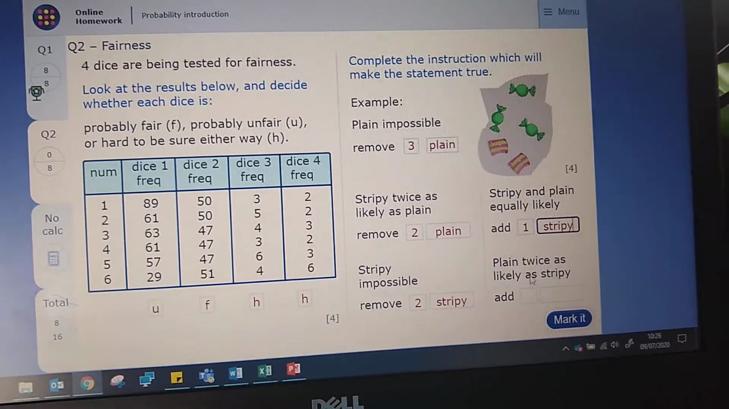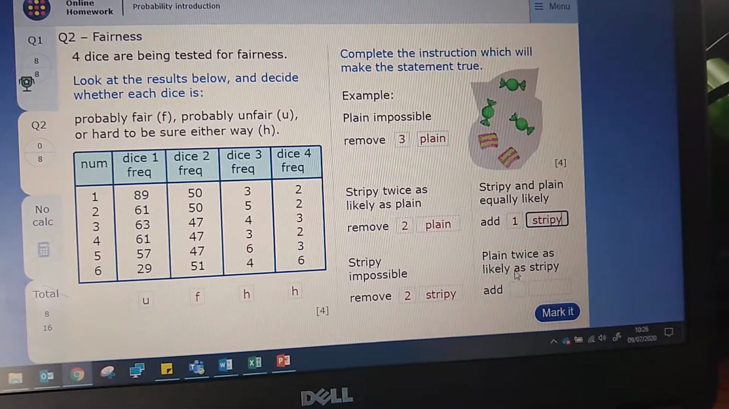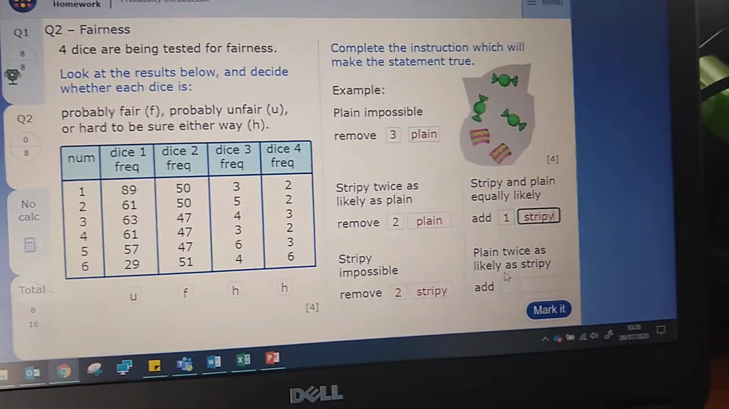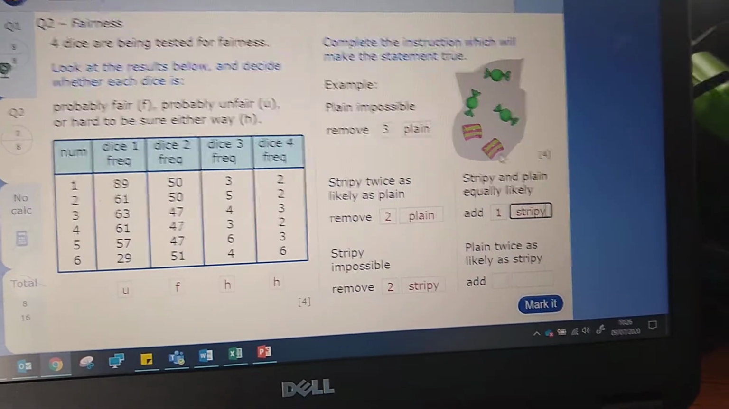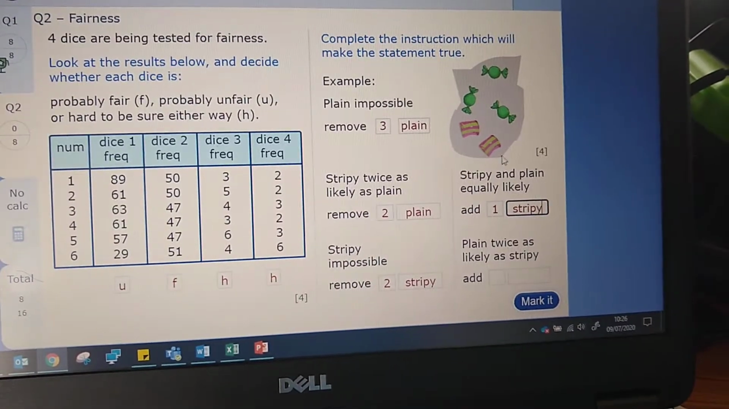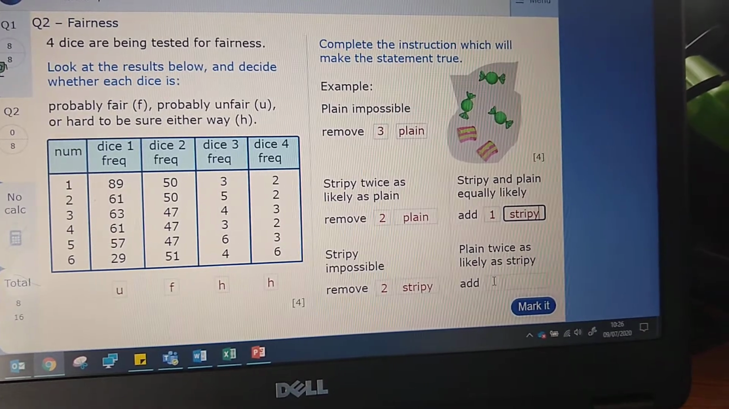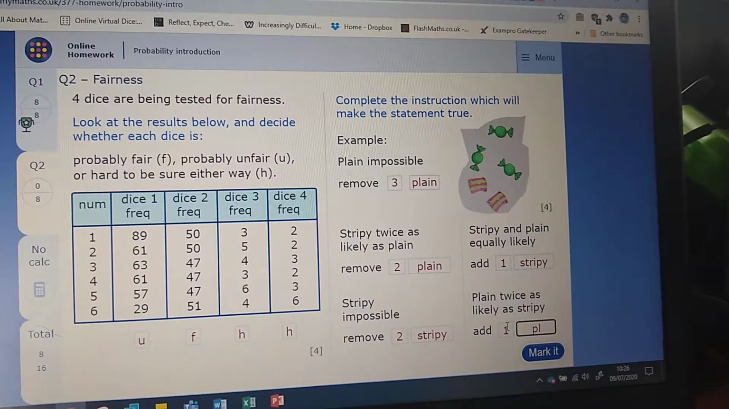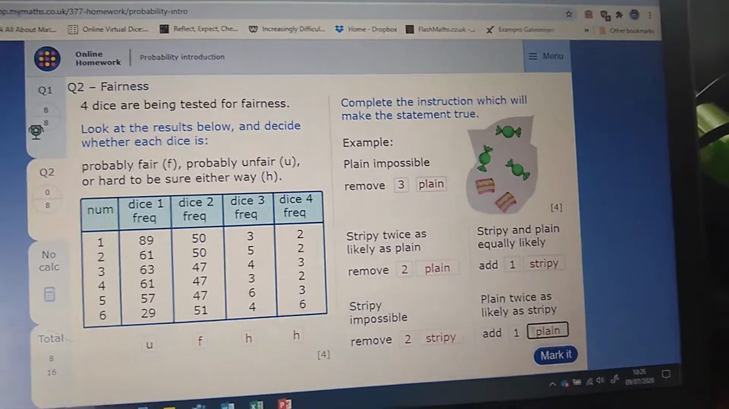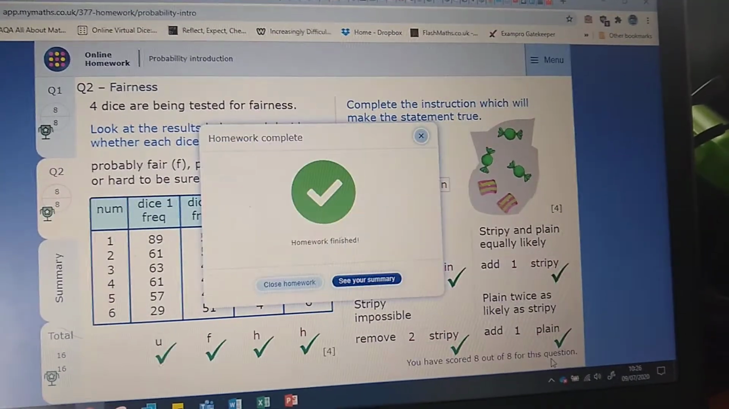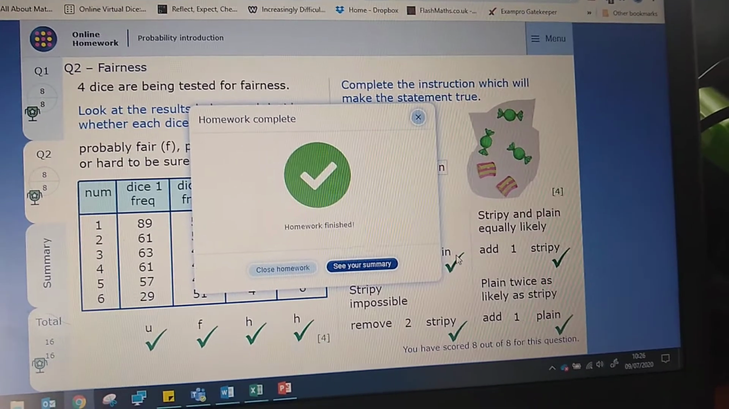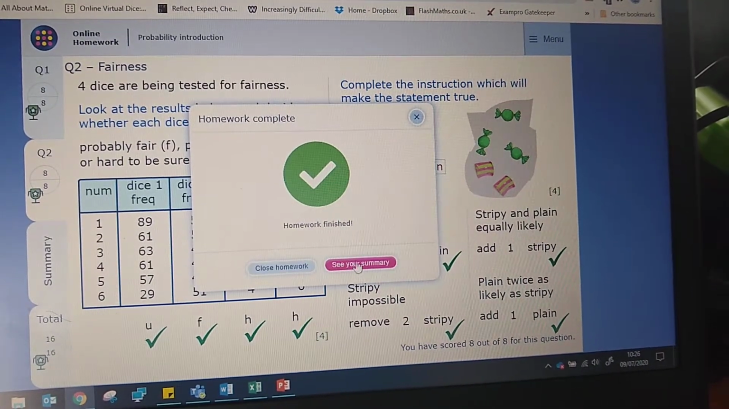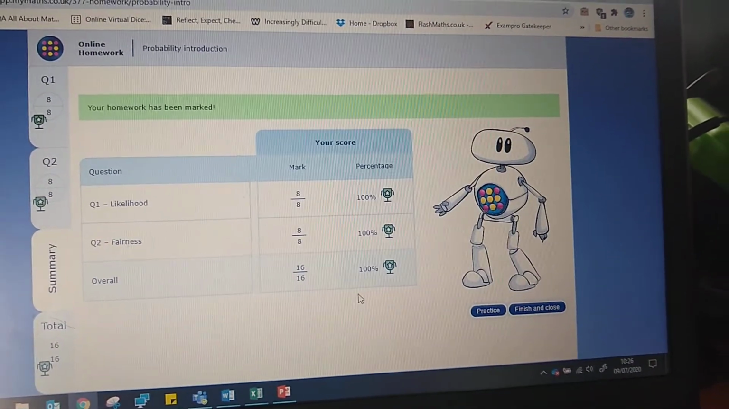And last question, plain is supposed to be twice as likely as stripy, again done by adding. I've got 2 stripies at the moment. For twice as likely, I would need 4 plain, so I would need to add 1 more plain and then click mark it in order to move on. You can now see a summary and the homework is completed.